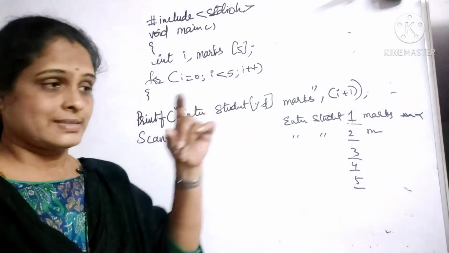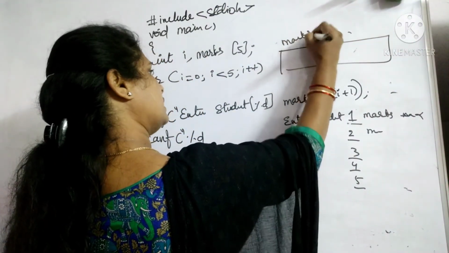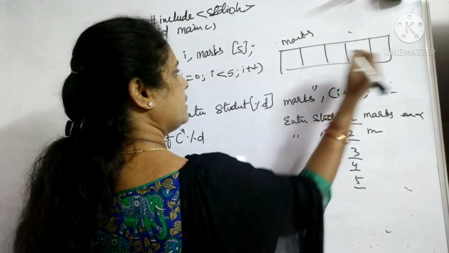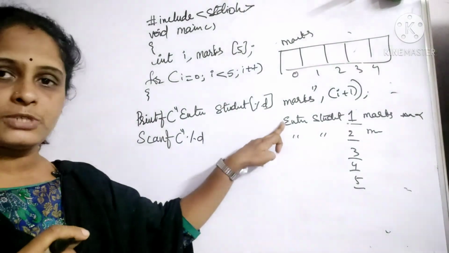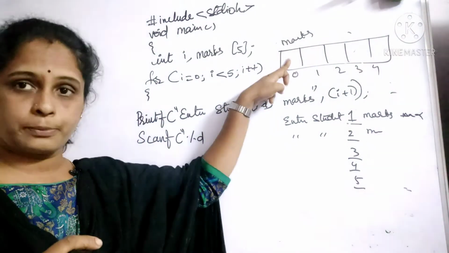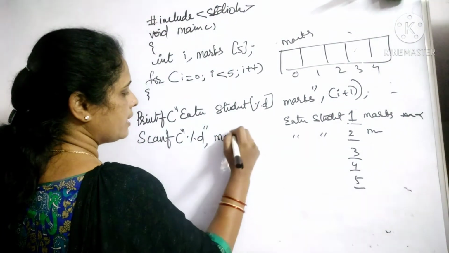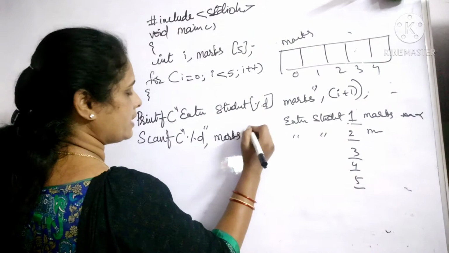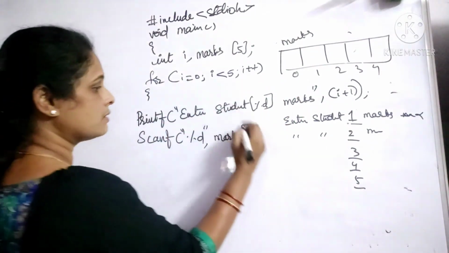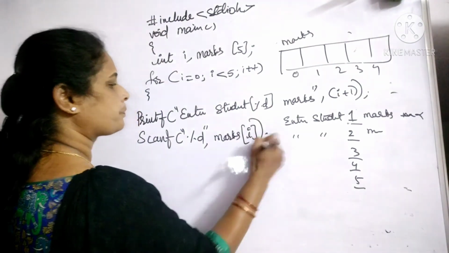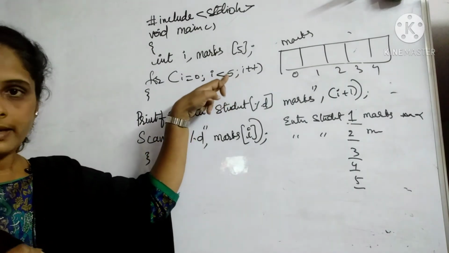I should put it in the 0th position of marks array. If this is the array marks, right, 0, 1, 2, 3, 4, I need to put this student marks in 0th position. So %d, where should I put it? In the array marks. At which position do I need? I need to put it at 0th position. What is it? 0, 0 means I here. So I. Right? In this way, it will continue till the loop comes to an end, as we have seen